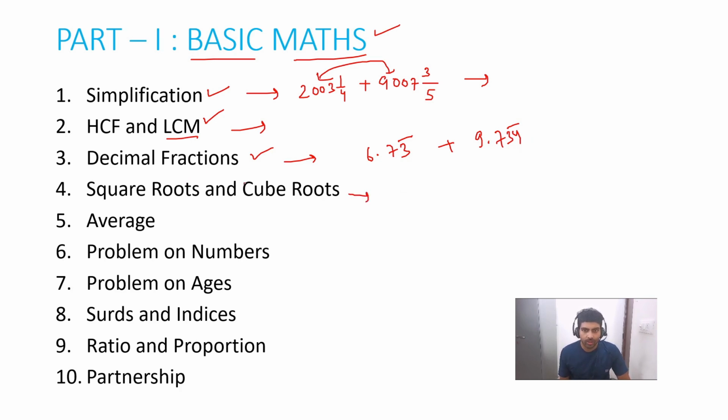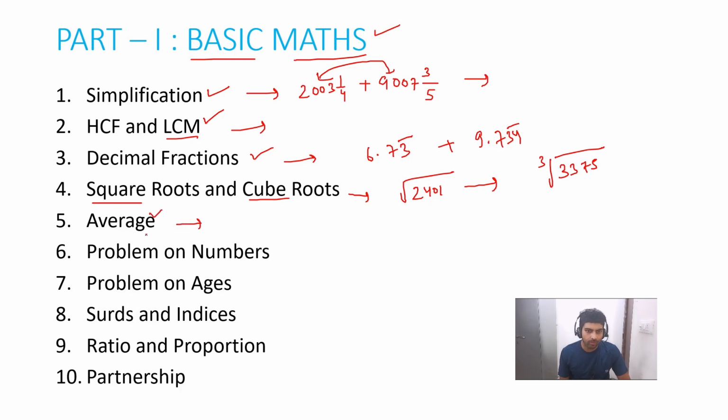The next topic will be very important: square roots and cube roots. Suppose you have to find the square root of 2401 in a fraction of seconds. We will learn that. Then suppose you have to find the cube root of 3375. We will learn all the tricks of square roots and cube roots.